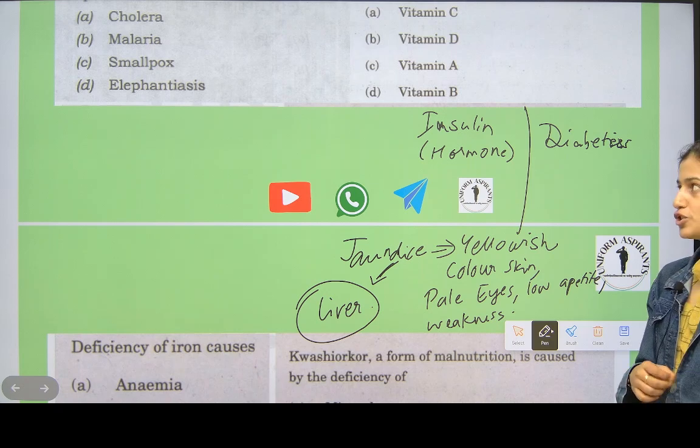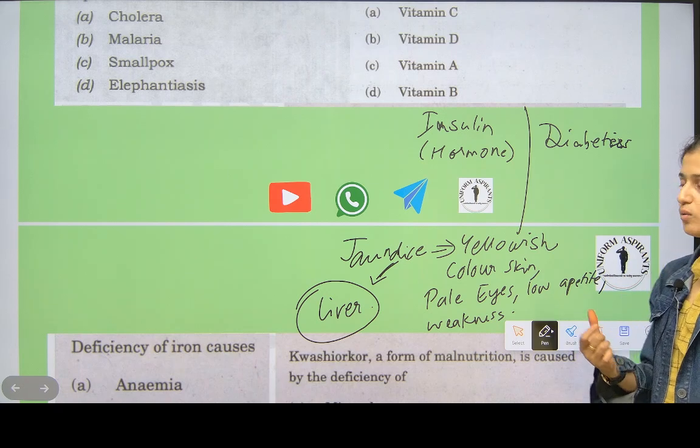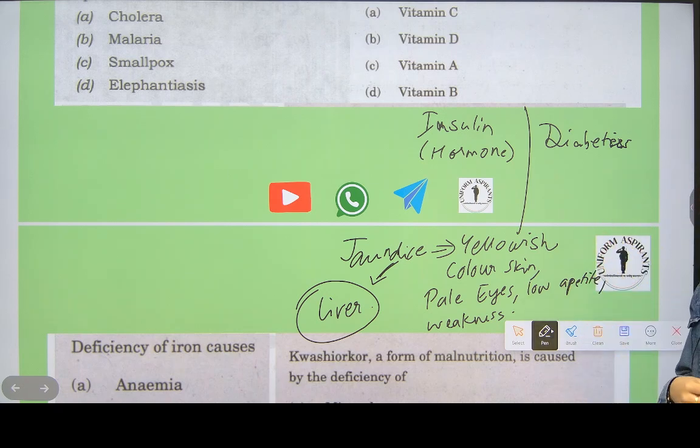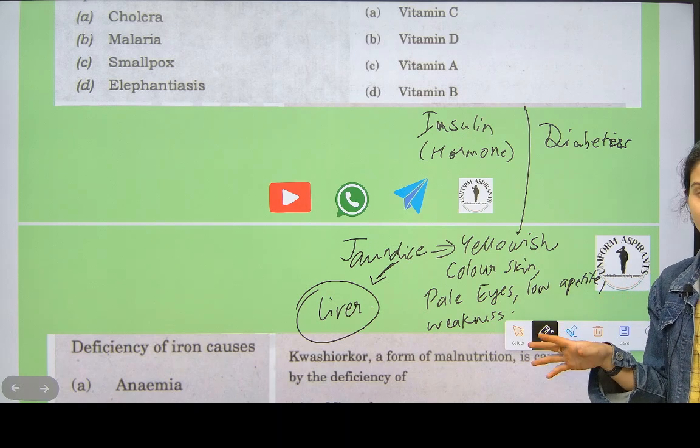Many people are advised by doctors not to have sugar or very sweet fruits, because they lack insulin hormone. If insulin is at a proper level, then there is no diabetes.